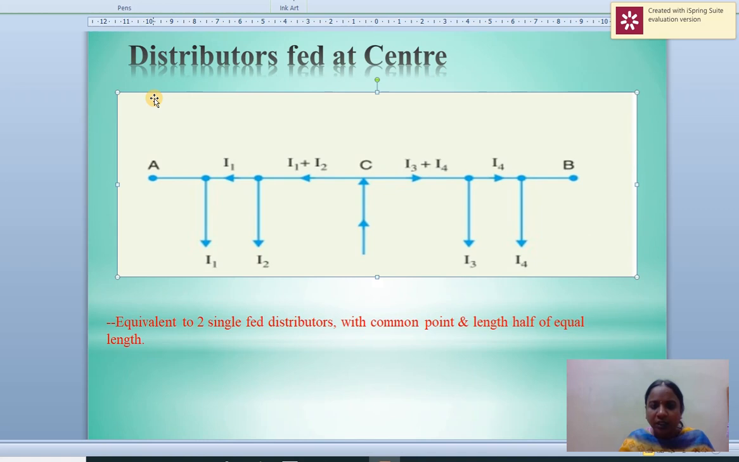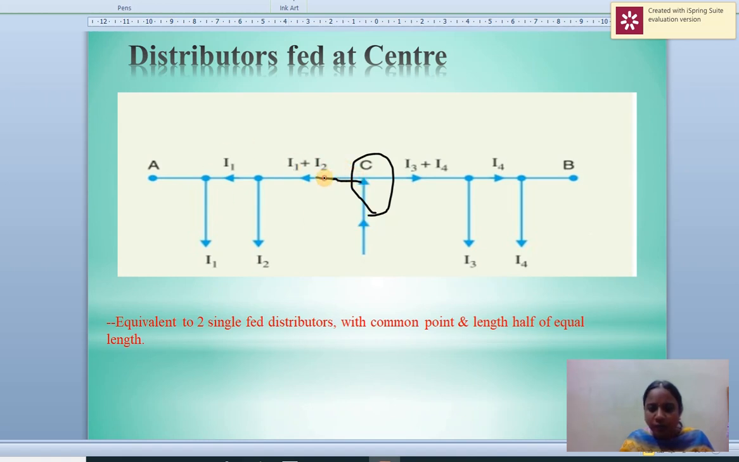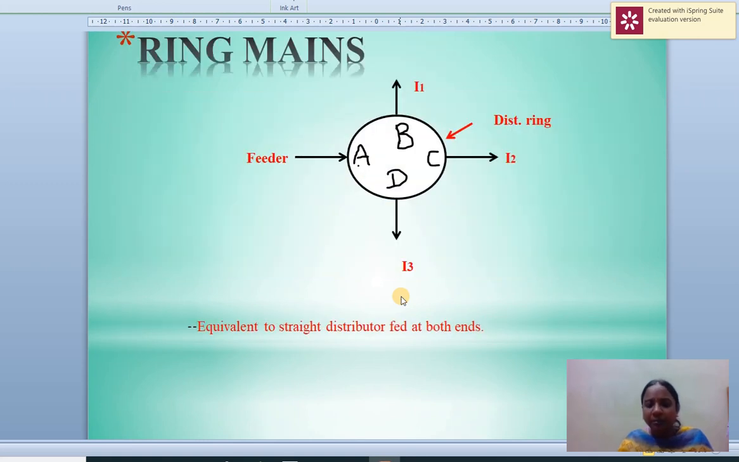Distributors fed at the center. Here C is the center point, a common point to single feed distributors. The current increases and then decreases; here I3 plus I4 and I4. This is the distributor feeding at the center. Ring main is equivalent to a straight distributor fed at both ends. Here is a feeder and this is one distributor ring.